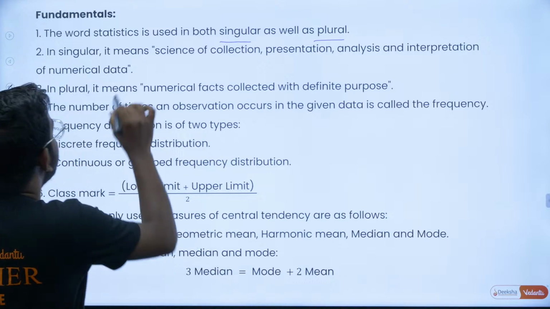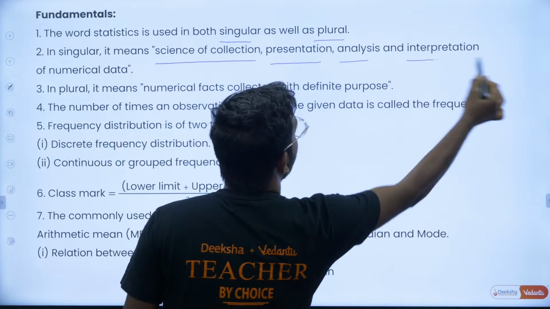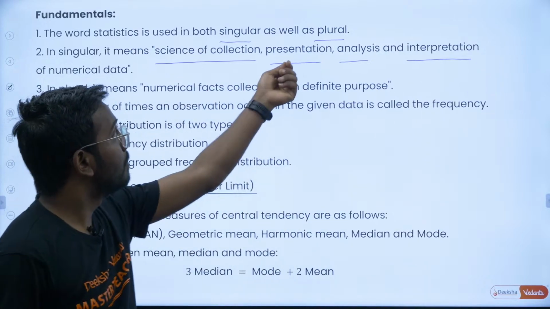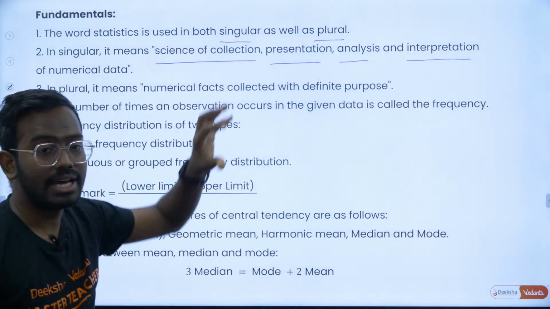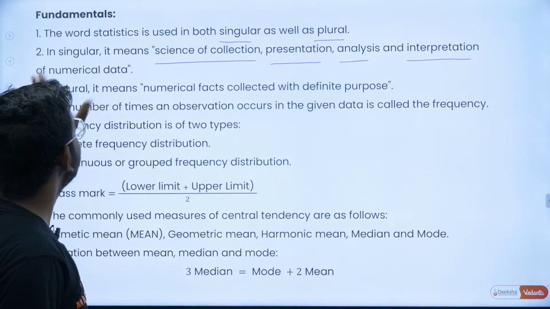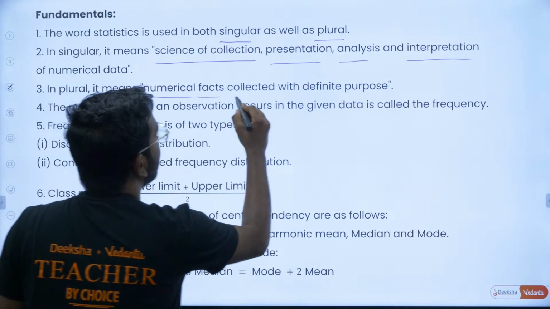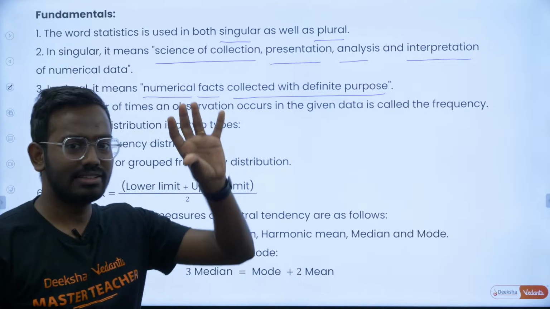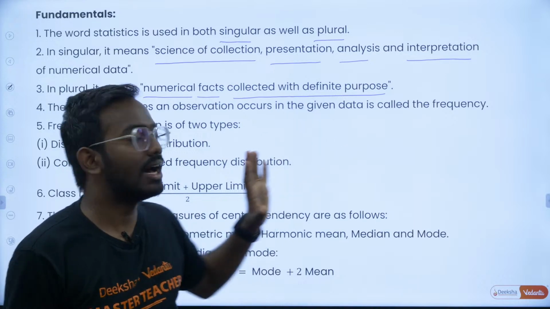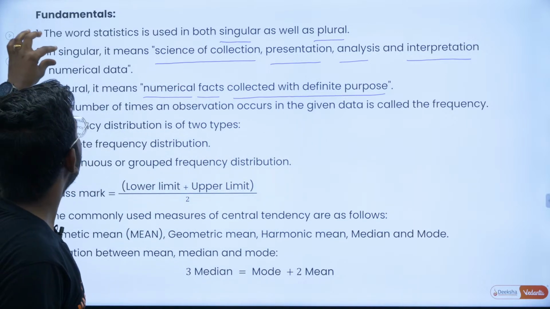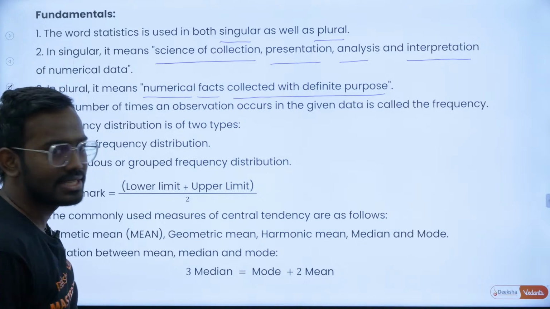In the singular, it means the science of collection, presentation, analysis and interpretation. You collect the data, present the data, analyse the data and interpret the data, collectively called statistics in the singular way. In the plural way it means numerical facts collected with a definite purpose. So with some definite purpose, you collect data, and those numerical facts are called statistics. In both ways you can interpret what statistics means.